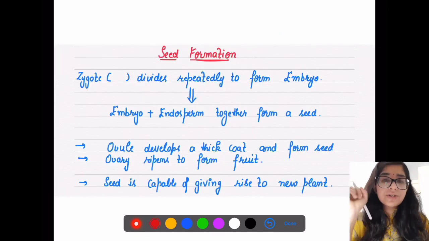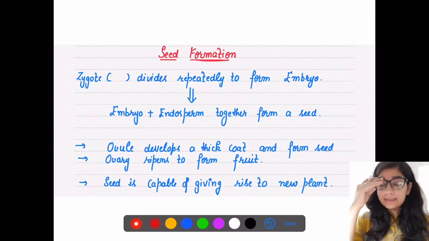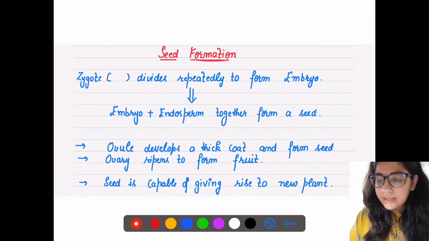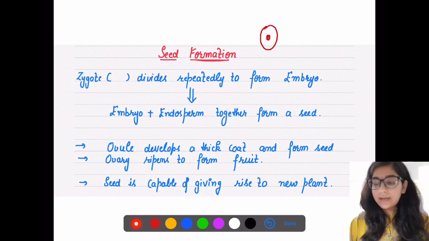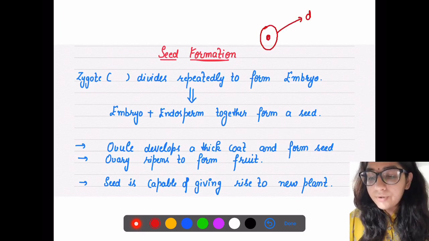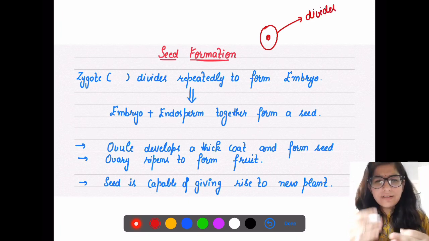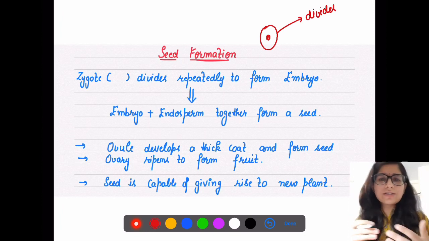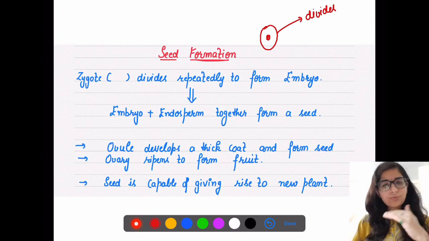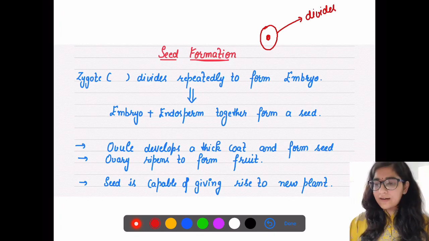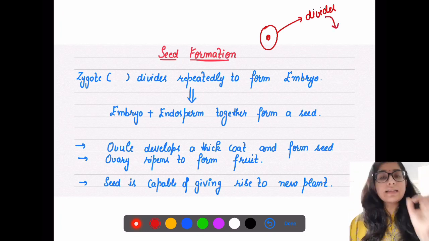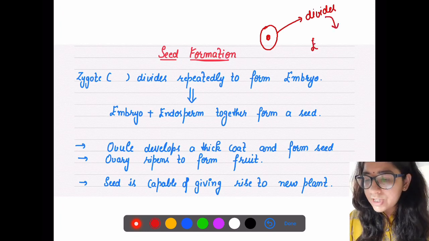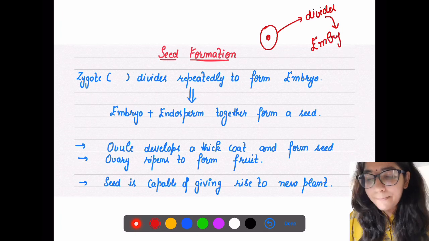In today's lecture, we will now see that this zygote, the structure which is formed after the fusion, will now divide. This will divide continuously, repeatedly. One cell will divide into two cells, two will divide into four, then four to eight. So many cells are formed, and ultimately they give rise to a structure which is known as embryo.